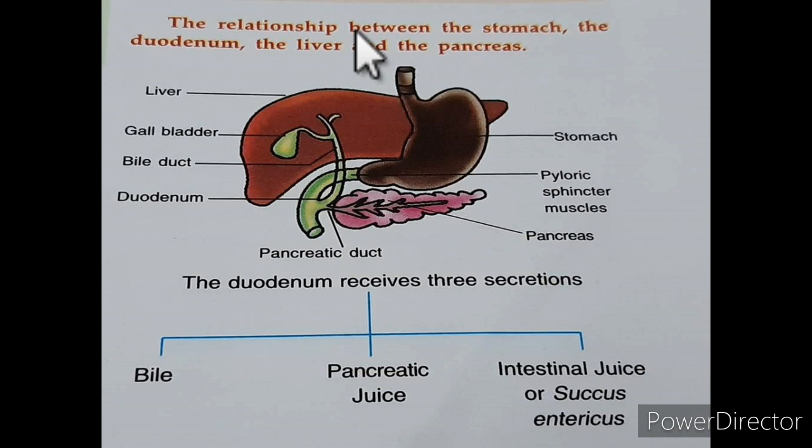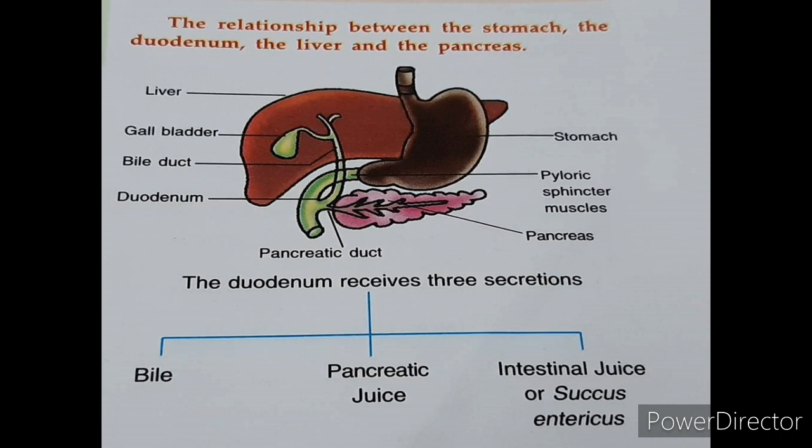Bile changes it into alkaline medium by the action of pancreatic enzymes. This bile is very helpful and it contains salts which help to emulsify fat, that is, break down large globules of fats into small globules.